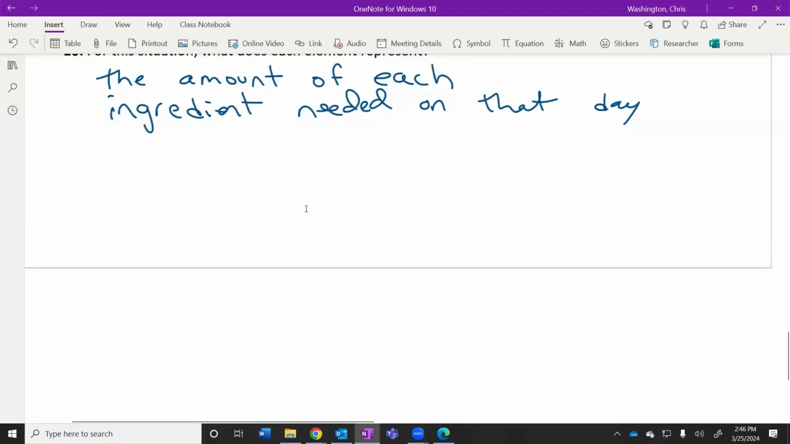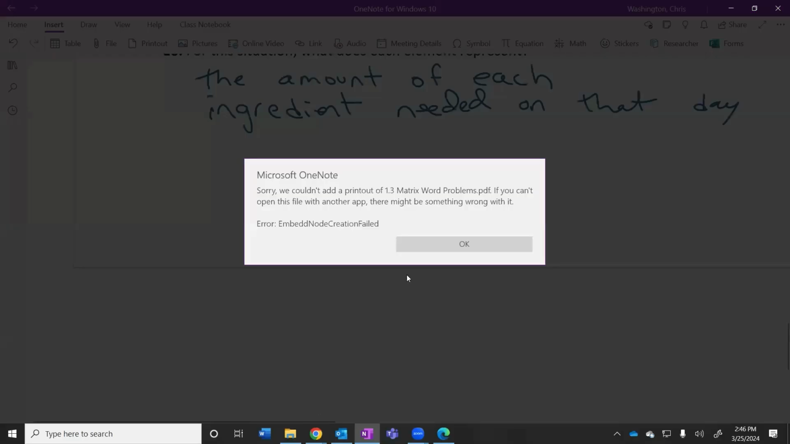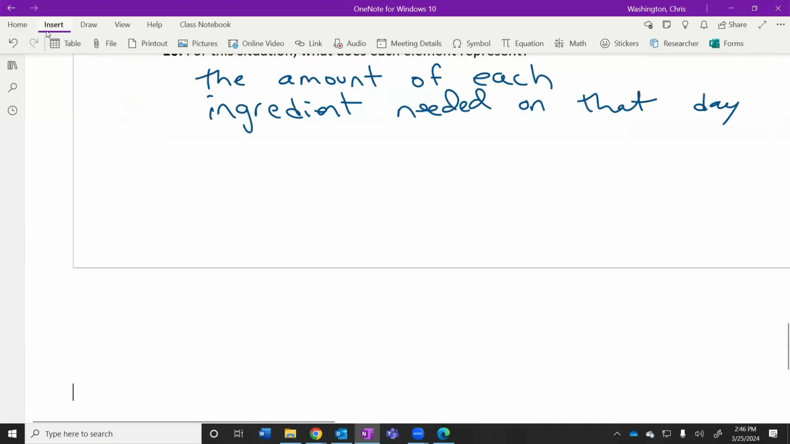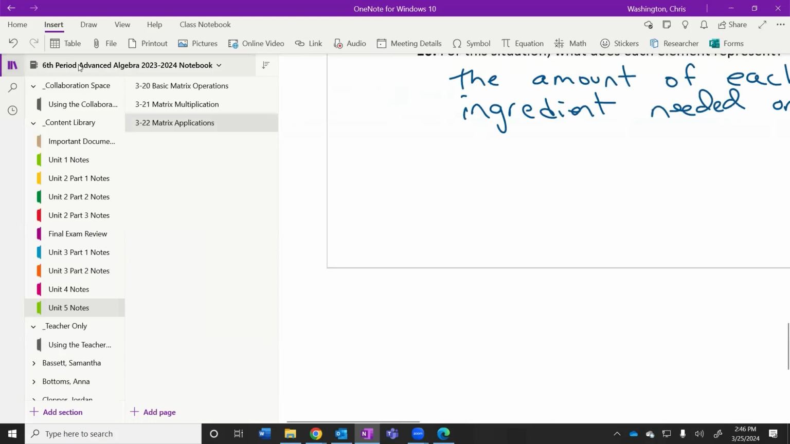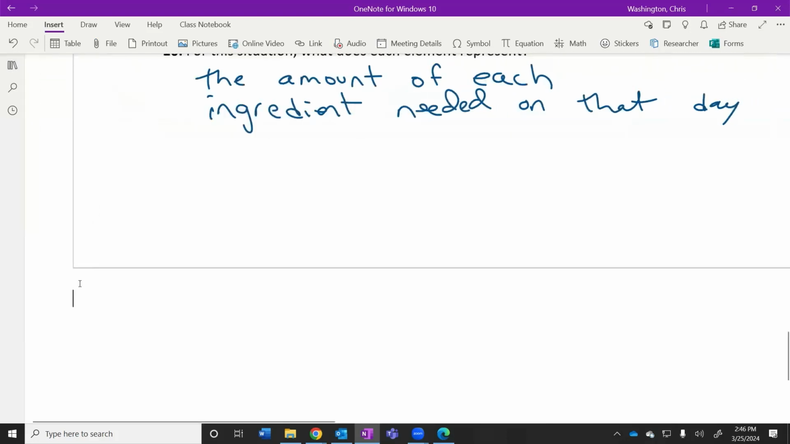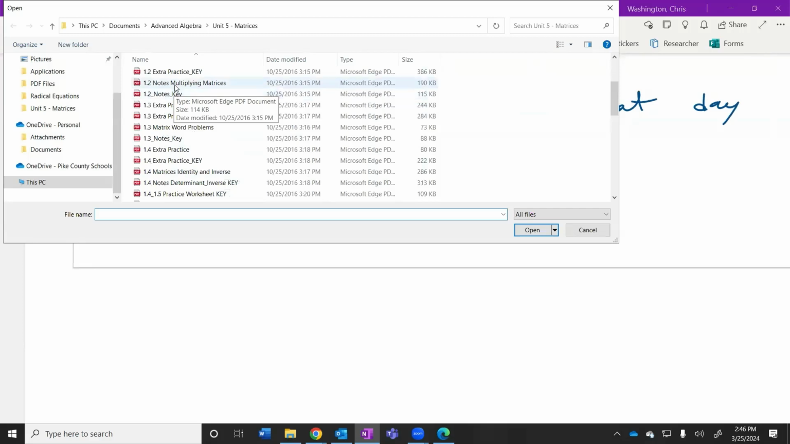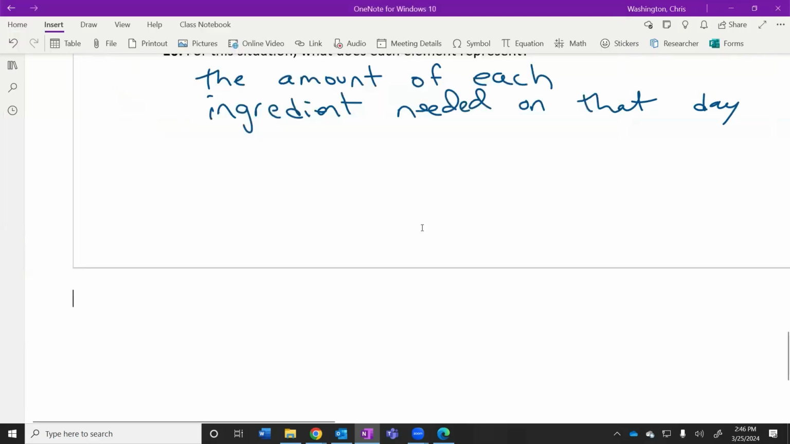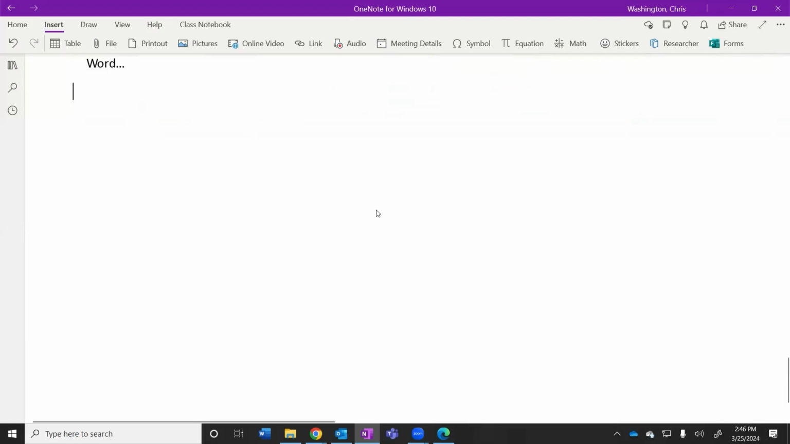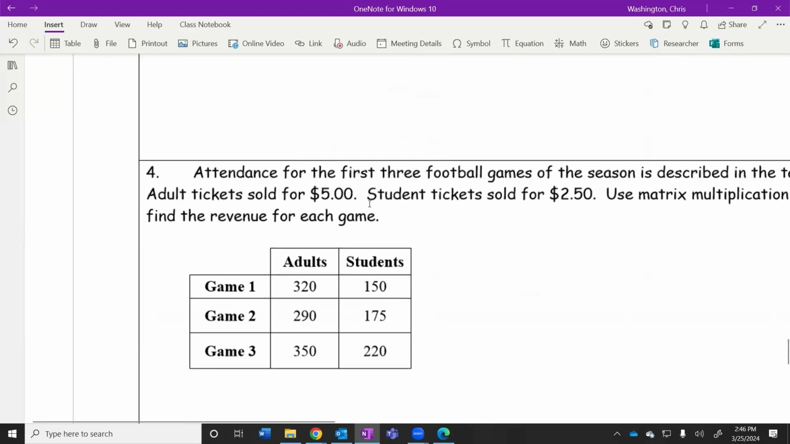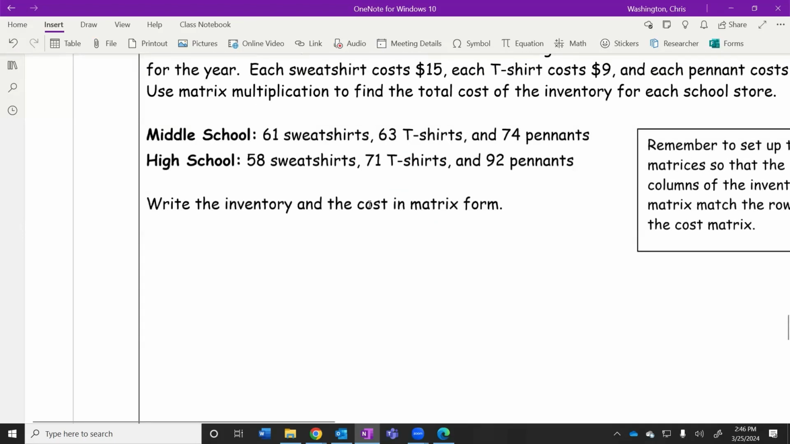All right, last problem we're gonna do together today. Maybe not. Let's just do add file, please. Print out 1, 3. Right there. Please work. Oh, it worked that time. Maybe. All right.